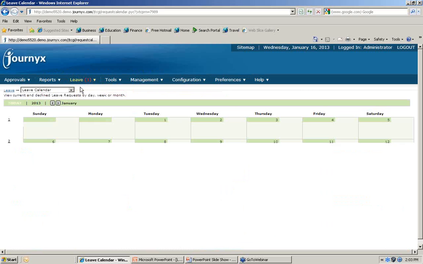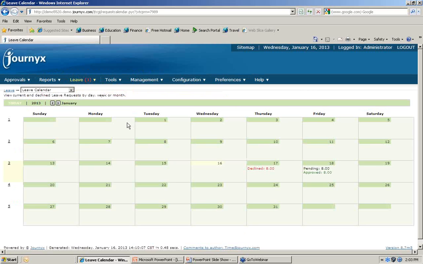Another way is we have this leave calendar. And the leave calendar basically allows you to look at either by day, month, week, whatever period that you're looking for. And it will provide you with a listing of all of the leave requests that have been submitted to you for approval. I'm not sure if you guys can see the color coordination here, but if a request is declined, it's in red color.